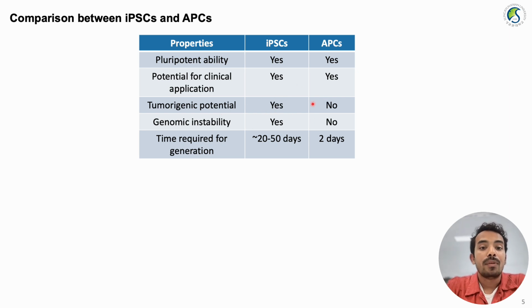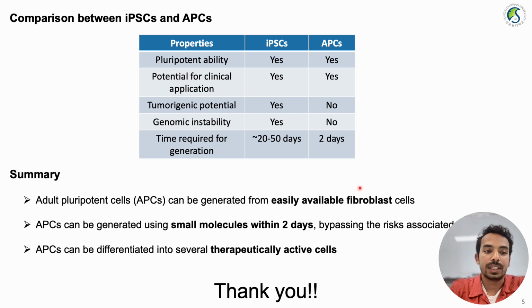The other advantage is that when we are generating APCs, there is minimal genomic instability or DNA damage induced, because we are using just a cocktail of small molecules for 2 days, and these 2 days of treatment is enough to induce APCs without significant DNA damage. One of the main causes of DNA damage in iPSCs is the use of viral particles for the delivery of Yamanaka factors, but in our case we use just small molecules. And then there is the time required: for iPSCs it takes close to 20 to 50 days depending on the protocol, but APCs can be generated within 2 days.